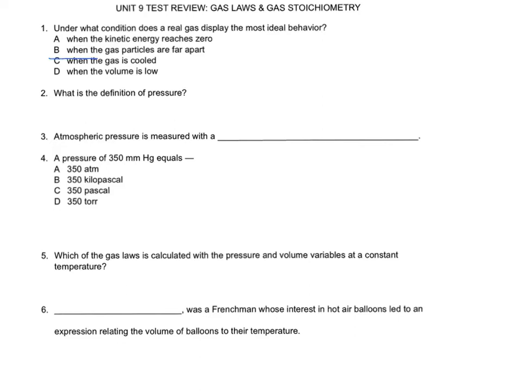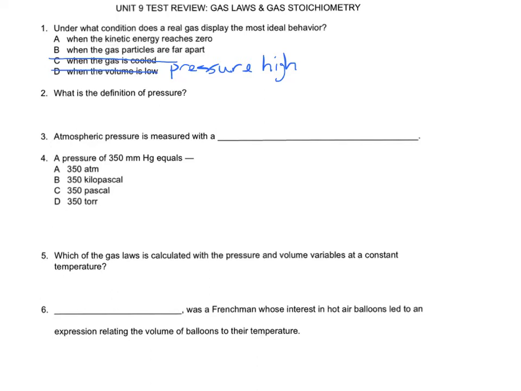We know that we don't want to cool the gas because that would be low temperatures, so it wouldn't be following the ideal gas behavior then. And when volume is low, that means that pressure is high. And we know that from Boyle's law. So we know that D is incorrect.